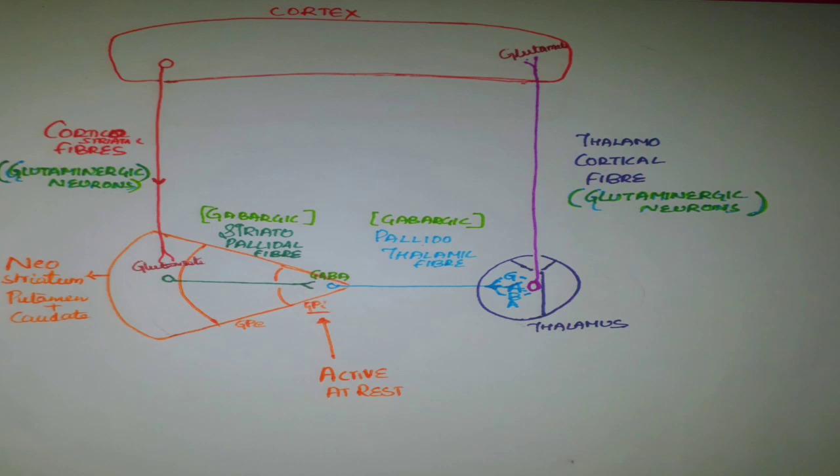So these thalamocortical fibers which are inhibited can't stimulate the upper motor neurons present in the cortex. As upper motor neurons are not stimulated, they can't fire the lower motor neurons, which cannot innervate the muscles. Hence, no movement will be there at resting condition. This is the activity which is going on when we are at rest. Cortex is also inactive because thalamocortical fibers going to the cortex are inhibited.